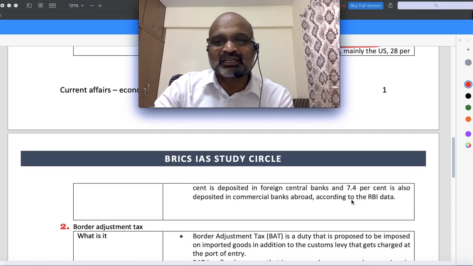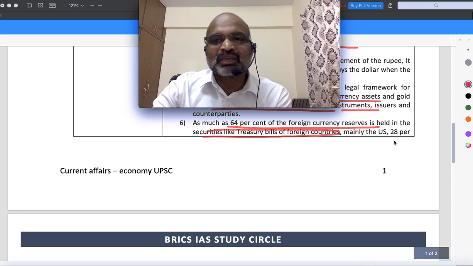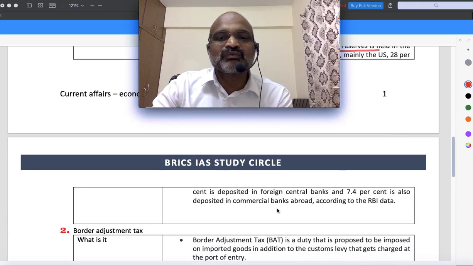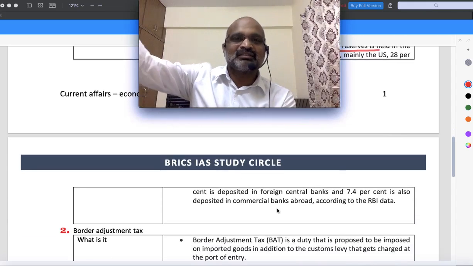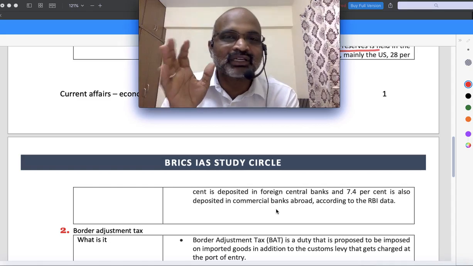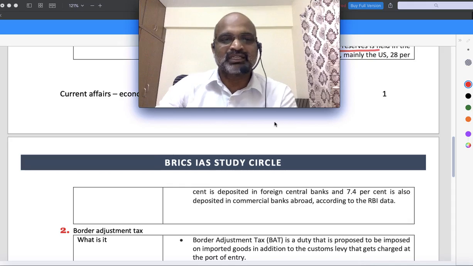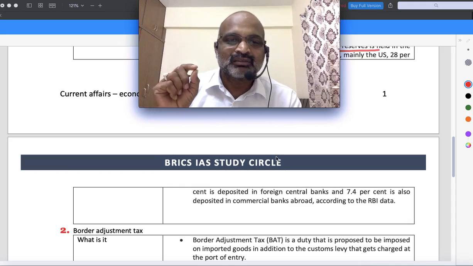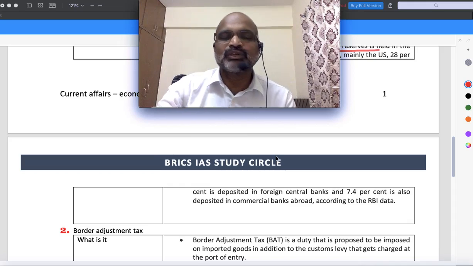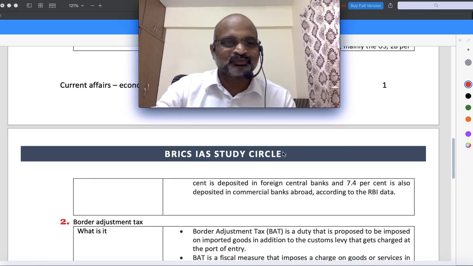That is one thing. So overall, it is giving you data, RBI data. 64% is held in the form of securities. The remaining 28% is held in the form of foreign central banks. 7.4% is held in the form of commercial banks abroad, like Citibank, Standard Chartered, HSBC banks, etc. So the majority of Indian foreign currency reserves are kept in the form of foreign treasury bills. Treasury bills are issued by foreign governments, so we will definitely earn a very good interest rate. Okay, that is one thing. So Reserve Bank of India is not actually keeping this idle. That is the point.